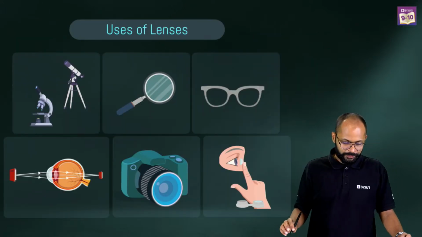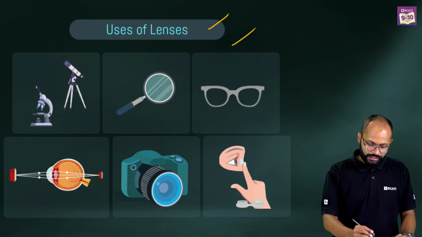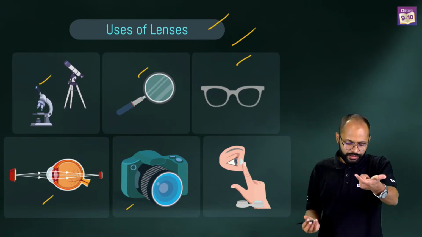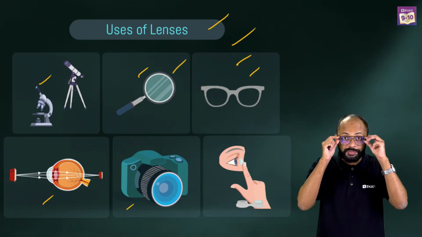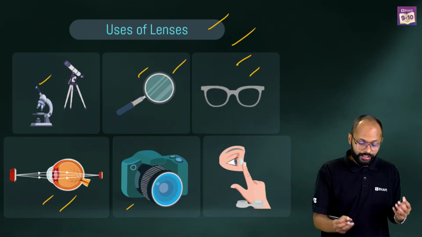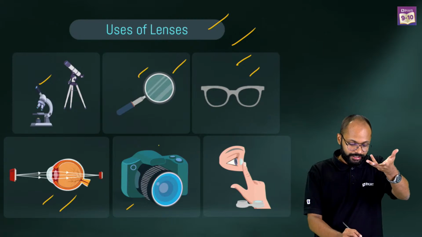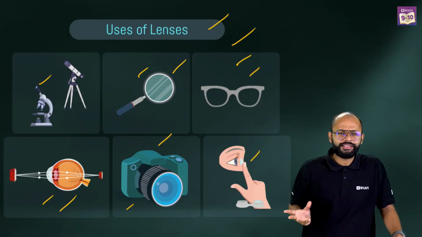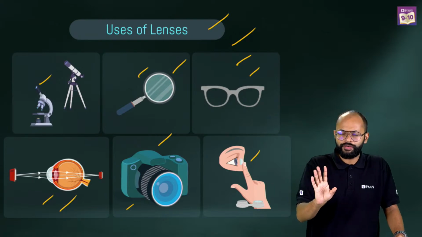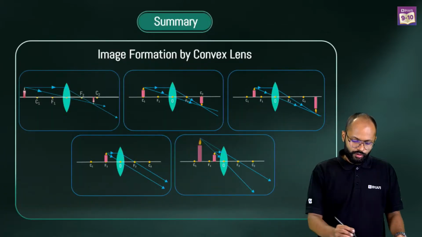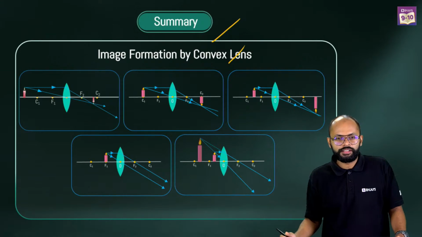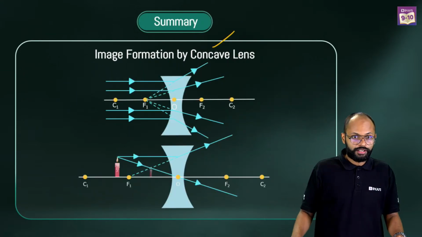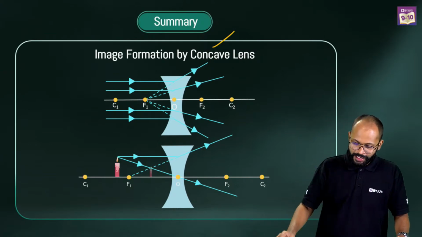Very good. Now, uses of lenses. All these things, we use lenses actually in telescopes, in magnifying glass, in spectacles. In your eye, there is a lens. In cameras, right? All the contact lenses, all these are lenses. We use them every day actually, if I tell you, right? So, to summarize, we have learned image formation by concave lens also. Yes, Ishika, correct. Acha, theek hai.